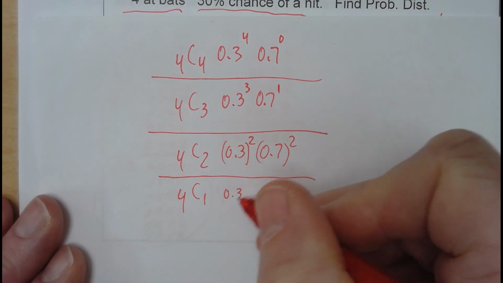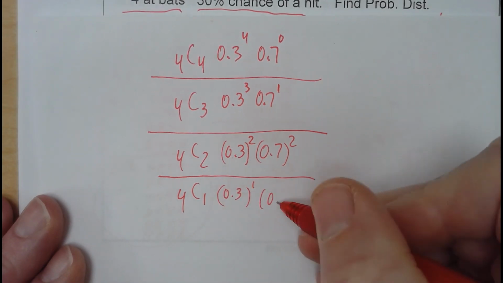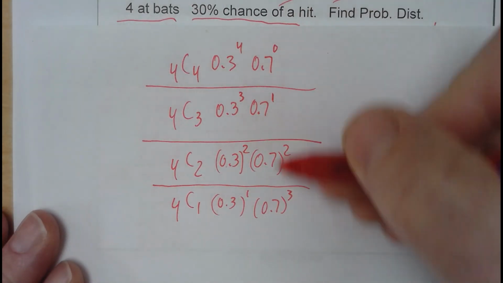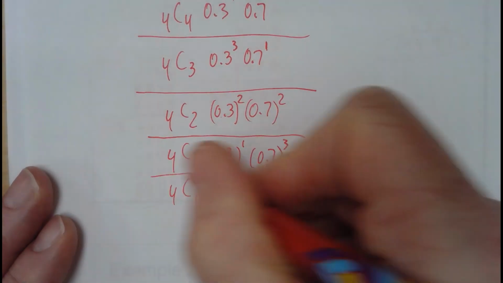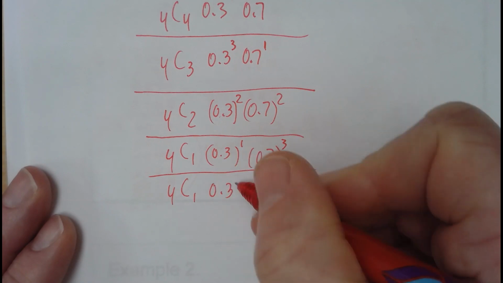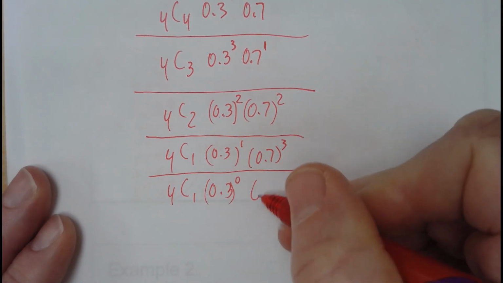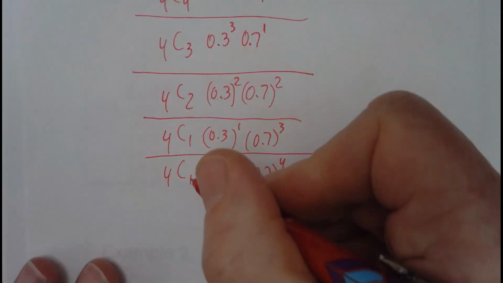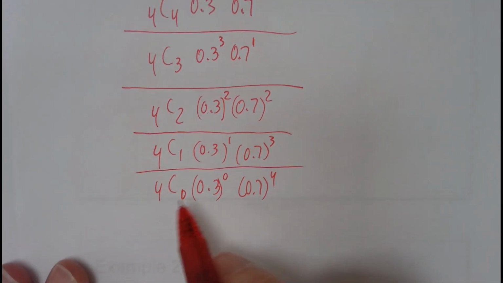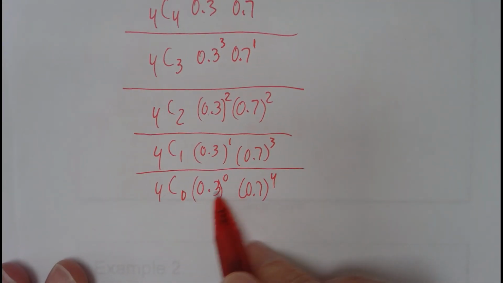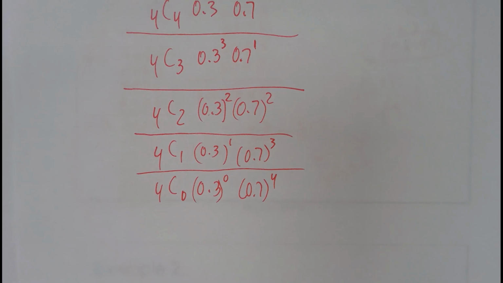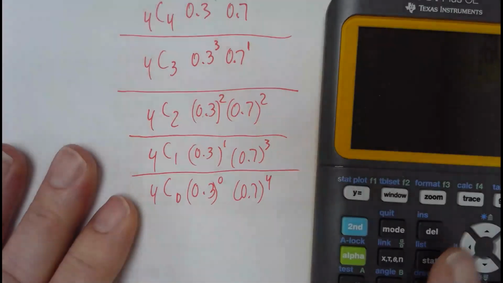4C1 would be 0.3. This would just be 1 hit and 3 no hits. See how it's shifting? It's 4, 3, 2, 1, 0, 1, 2, 3, 4. And then the last one would be 4C0, and then 0.3 to the 0 power, and then 0.7 to the 4th power. So this is all the things that can happen. This means no hits, because a hit is a 30% chance: 0 hits, 1 hit, 2 hits, 3 hits, 4 hits, and then 0 through 4 of the no hits. So we just got to type this into the calculator, and we get all of our answers.